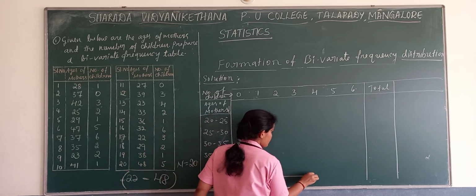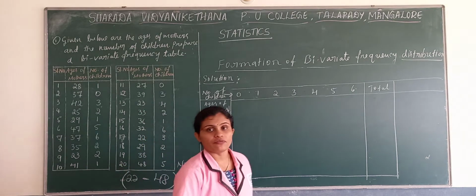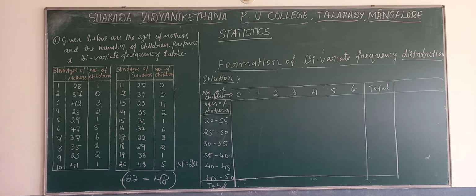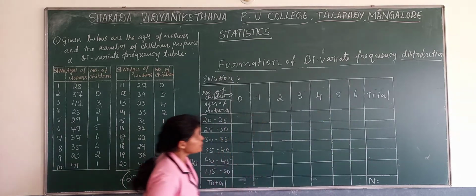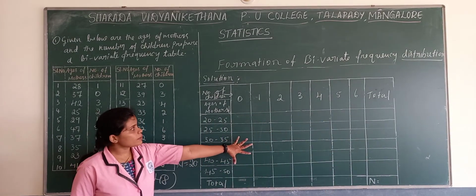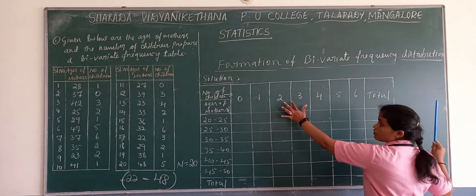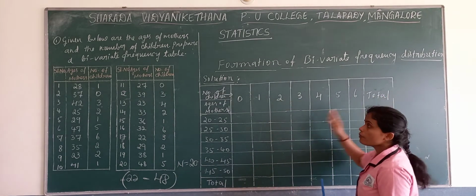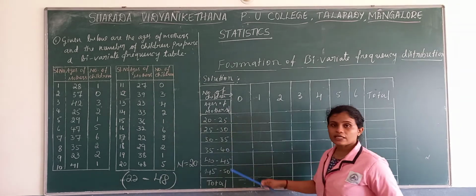Now we need to frame the continuous bivariate frequency distribution. See, here we prepare the table. On the horizontal side we have taken number of children in discrete form, and vertically we have taken ages of mothers in continuous form.